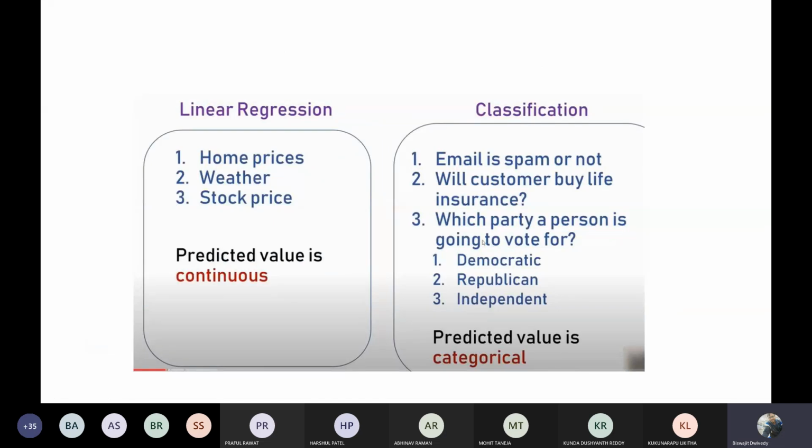Next, let me quickly remind you what the difference is between your regression algorithm and classification algorithm. Because the logistic regression, or logit regression, we are going to discuss after this comes under your classification algorithm. But you might be surprised why the name given is logistic regression.